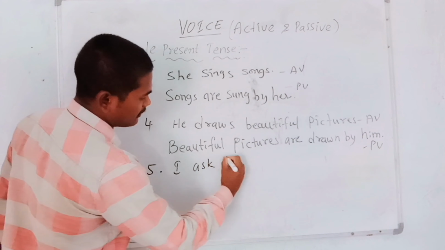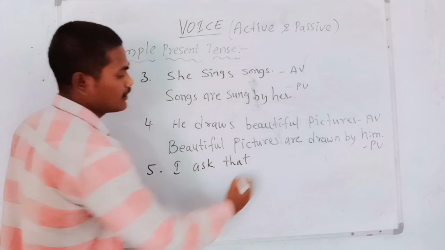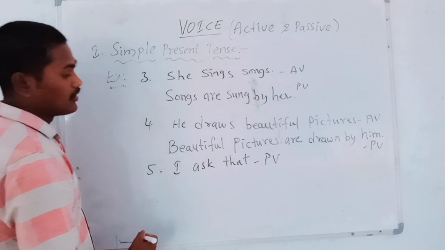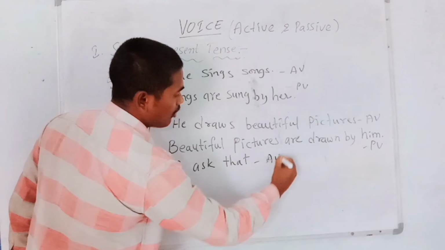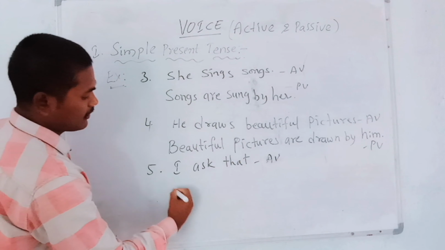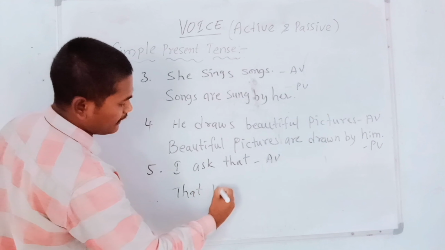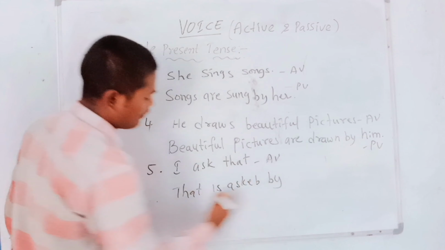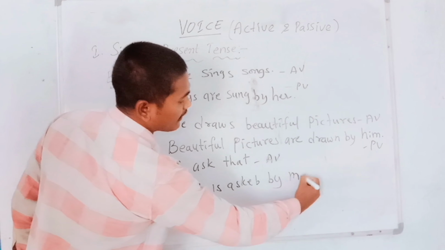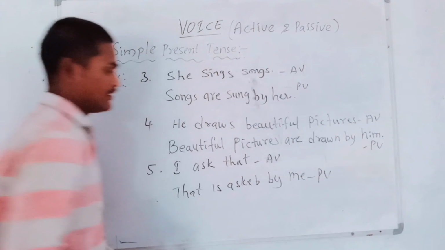Next, fifth. I ask that. It is an active sentence. So how can we write that in a passive sentence? That is asked by me. I becomes me. So it is a passive sentence.